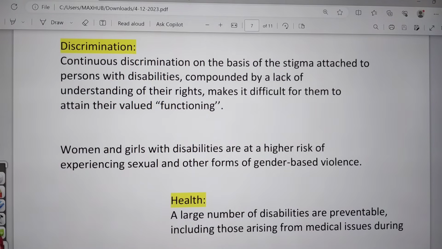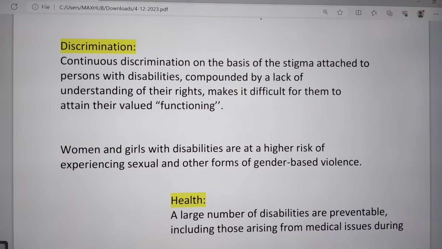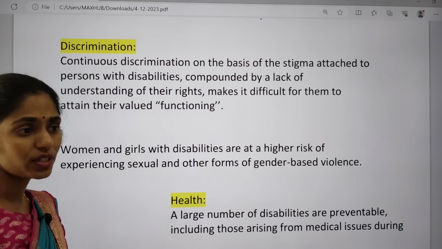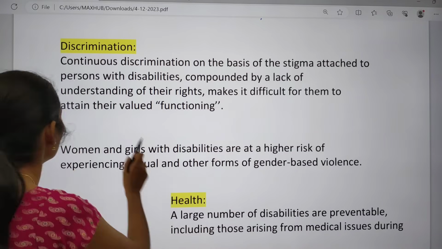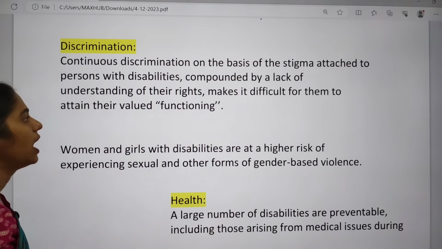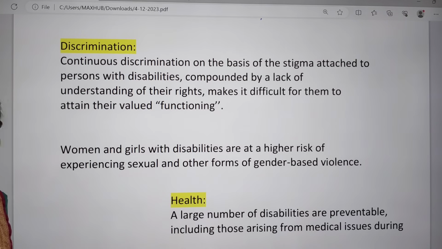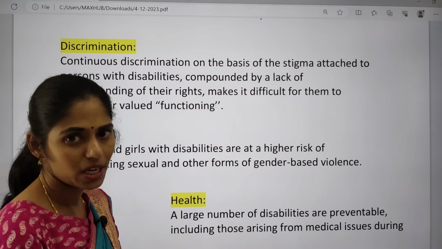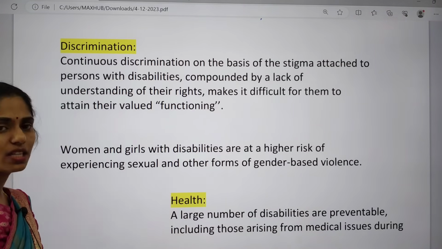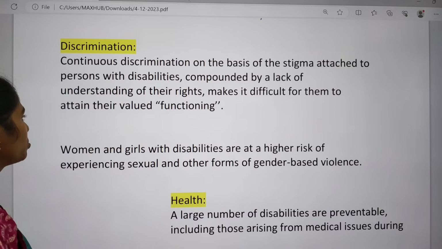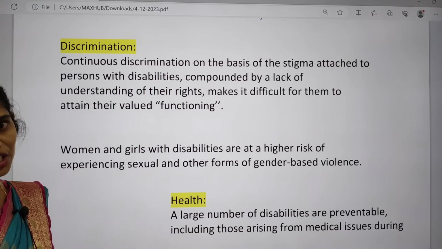There is continuous discrimination seen in society because of the stigma attached to persons with disabilities. And even many people don't understand the rights of persons with disabilities, and this makes it very difficult for them to attain their valued functioning in society.